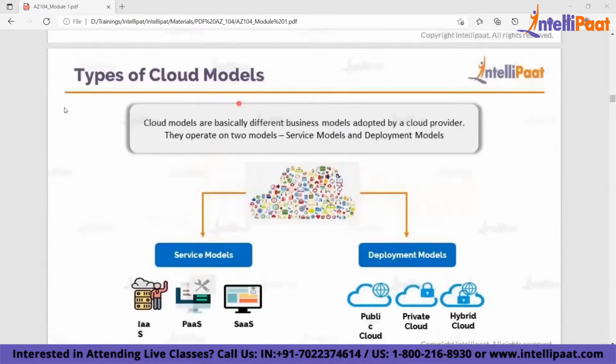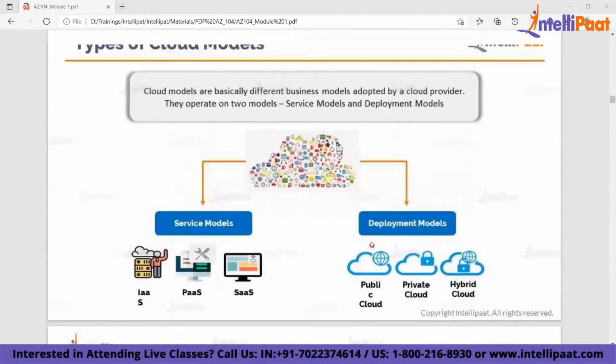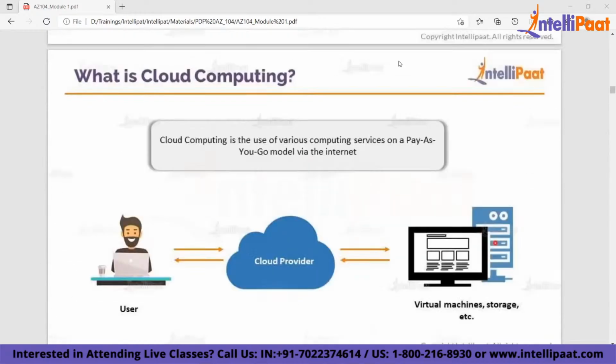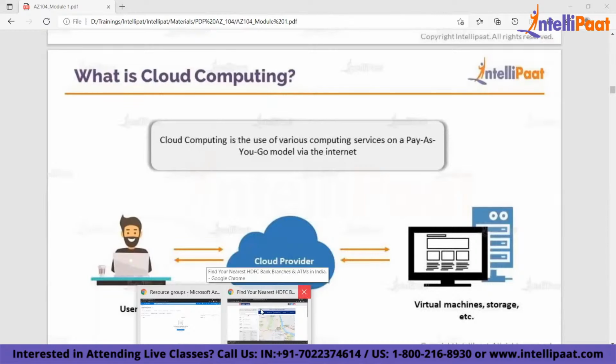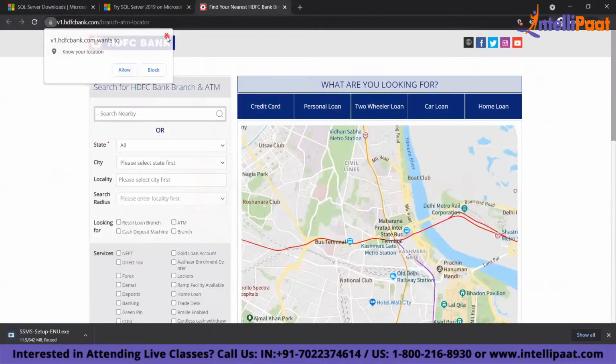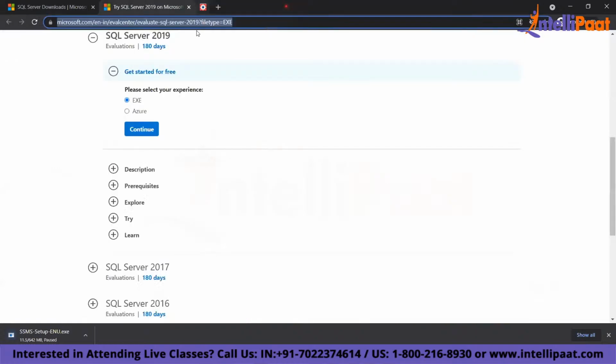Before I come to the service model and deployment model, does anybody have any questions so far? Let's understand about cloud and its models and services. We'll learn about Azure. Then we'll come to load balancers. So we were discussing cloud computing. Now we'll talk about the various services that are there in Azure. Let's try and understand those services.